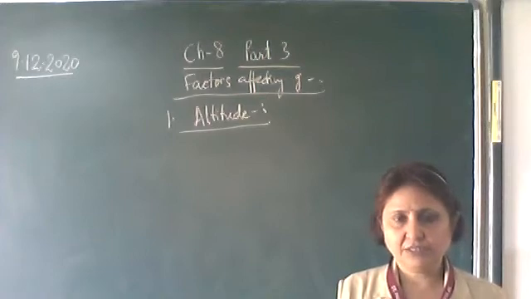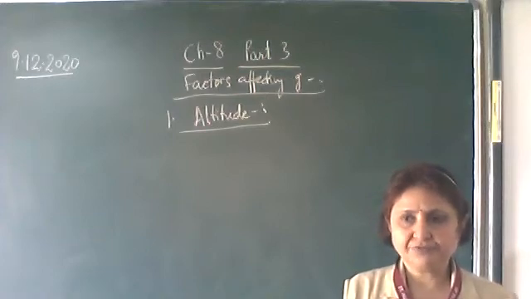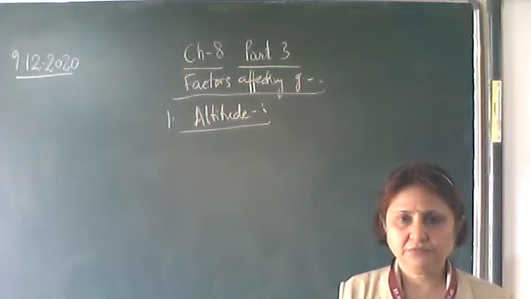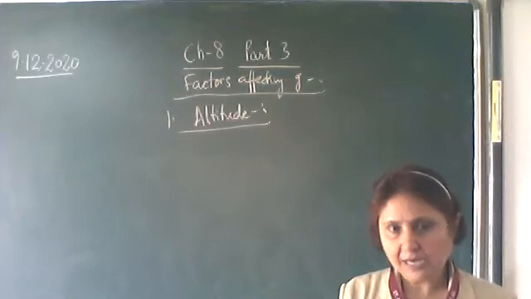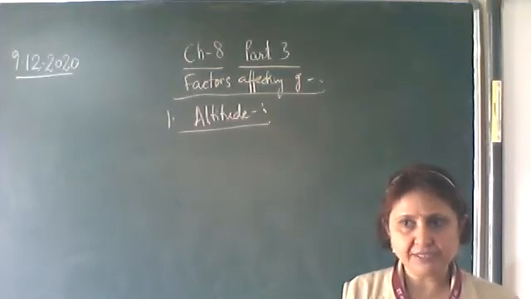That is, with the increase in the height, the acceleration due to gravity will decrease.